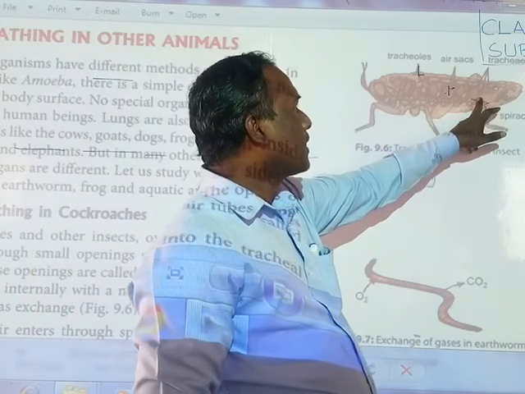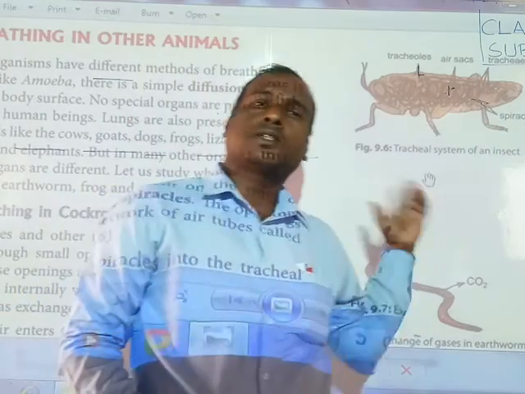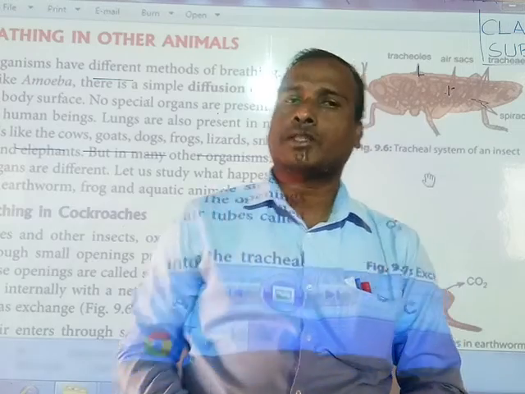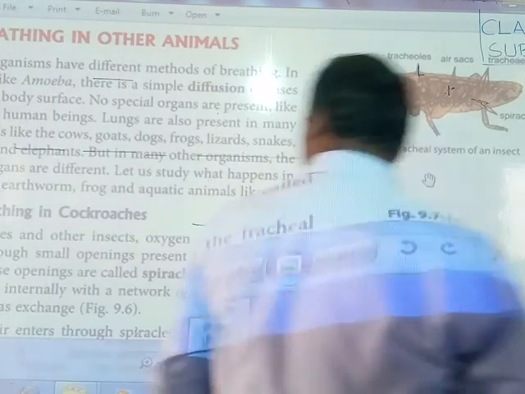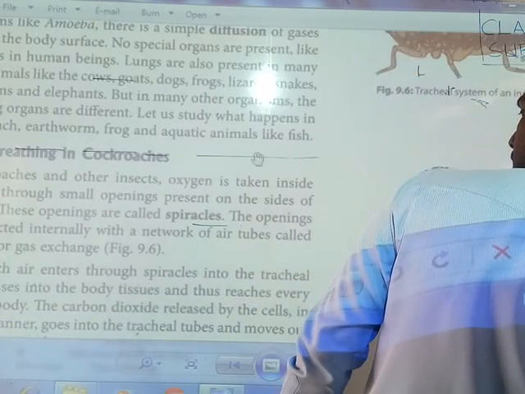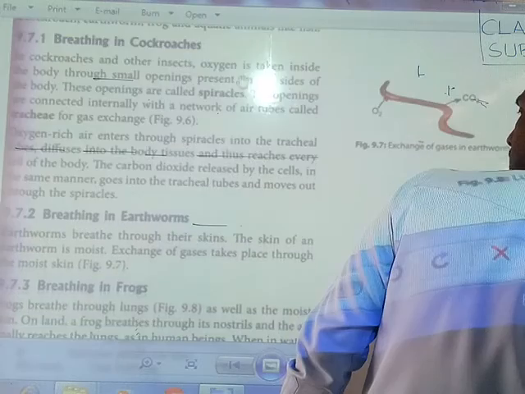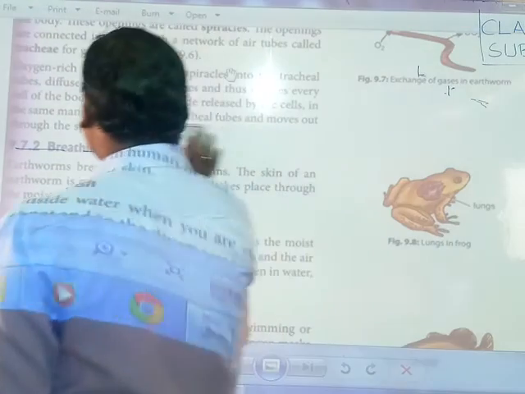Through these spiracles, air enters, oxygen gas is entering, and carbon dioxide is going outside. Next, we will discuss breathing in the earthworm. What is the breathing of an earthworm like?